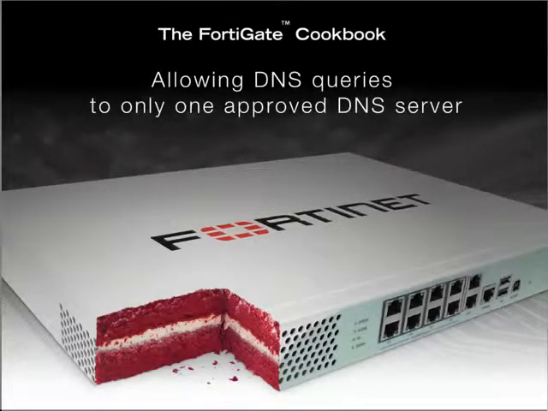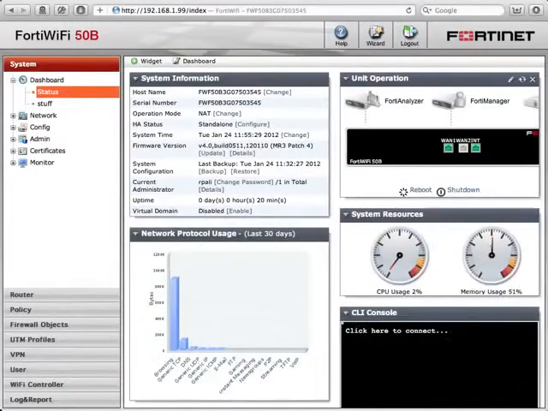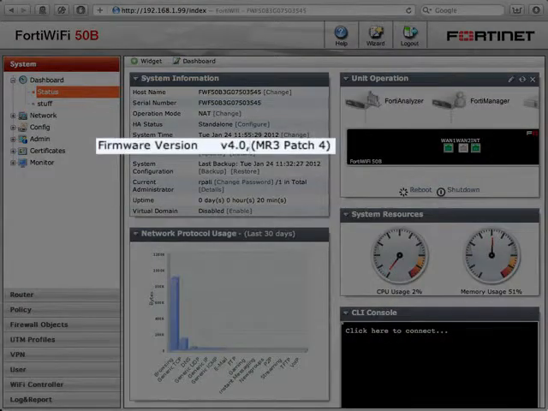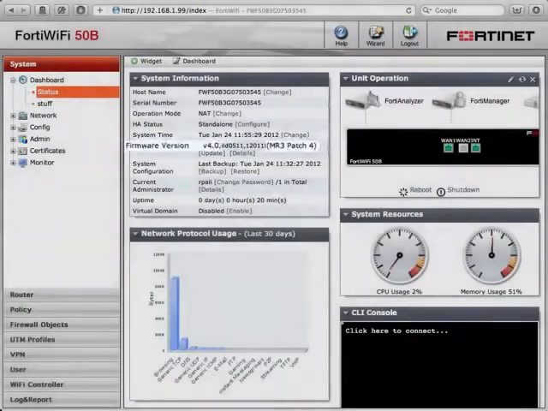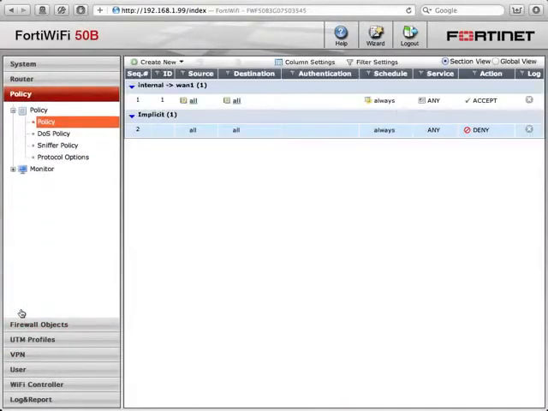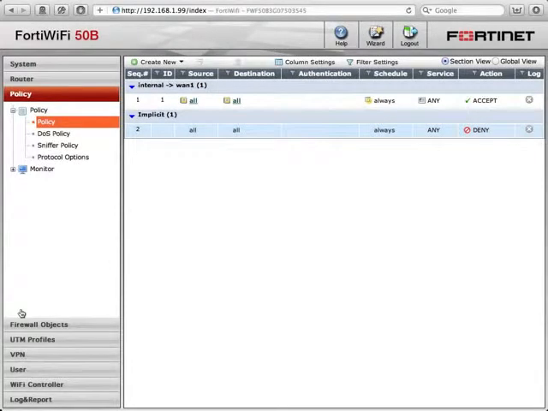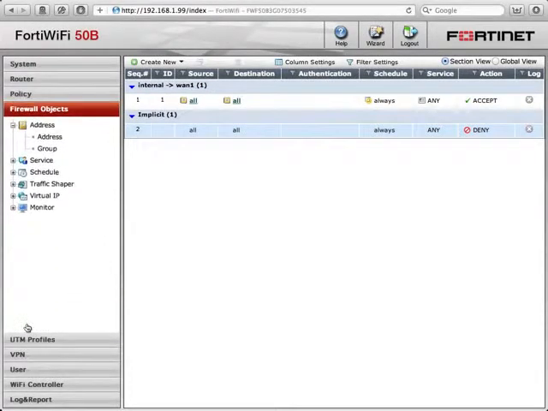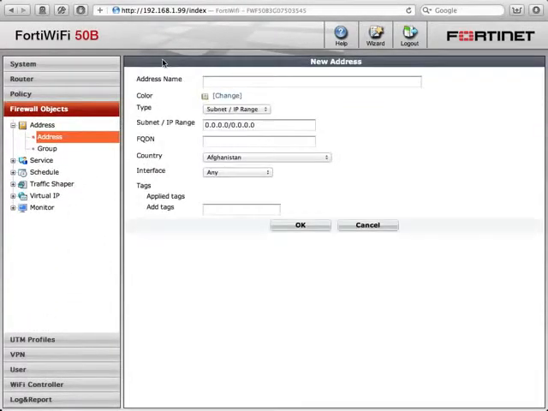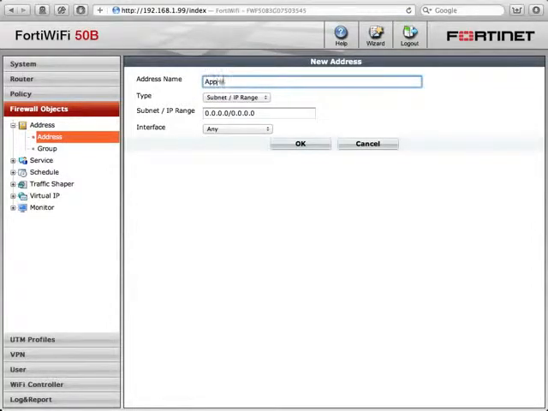In this example procedure, you will configure your FortiGate unit to allow access to only one approved DNS server. Go to your list of security policies. If you have already configured your FortiGate unit, you will have a security policy that allows access to the Internet. Go to Firewall Objects and select Create New to add an address for the approved DNS server.